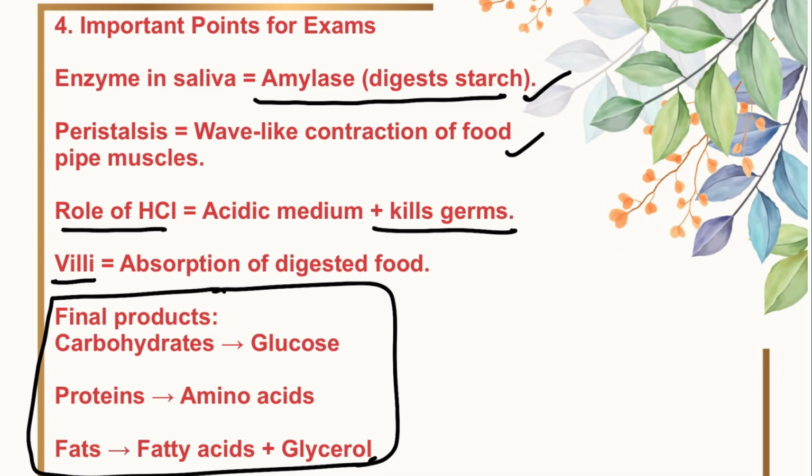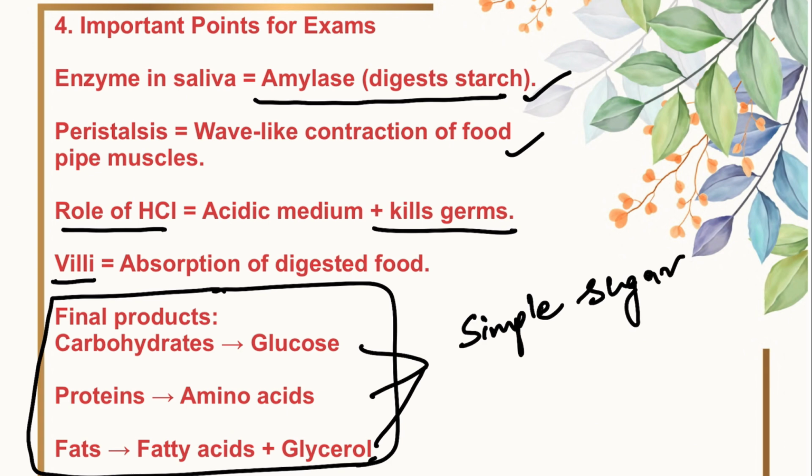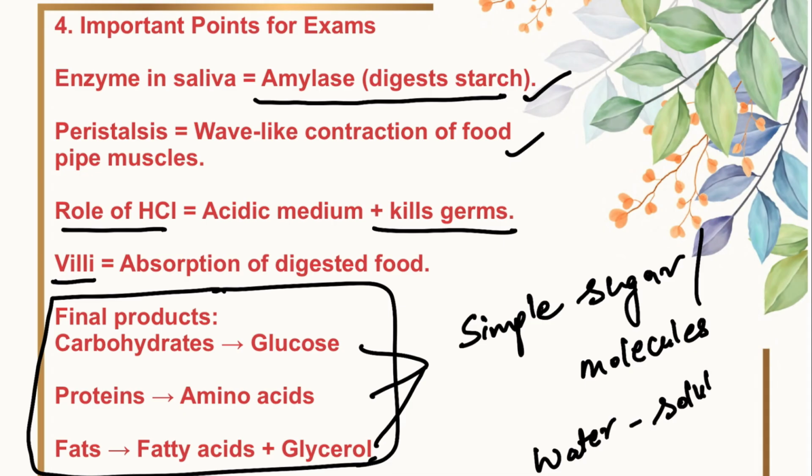So glucose, amino acid, and fatty acids are the simple form of sugar. Okay, simple form of sugar, or you can say simple molecules and water soluble molecules.